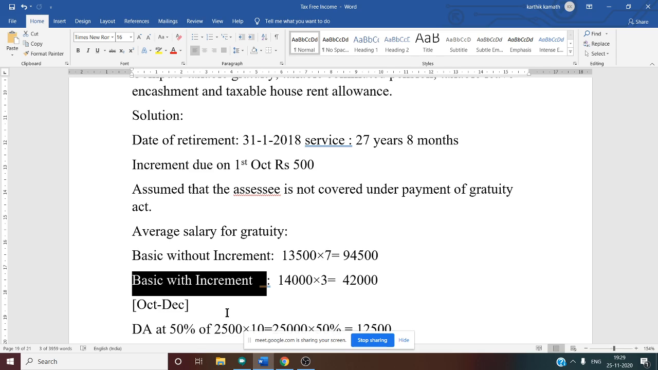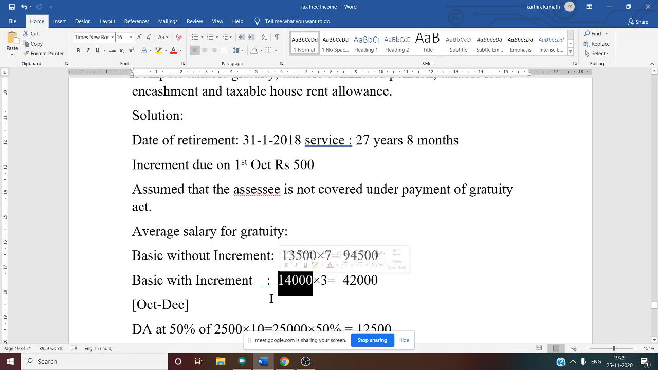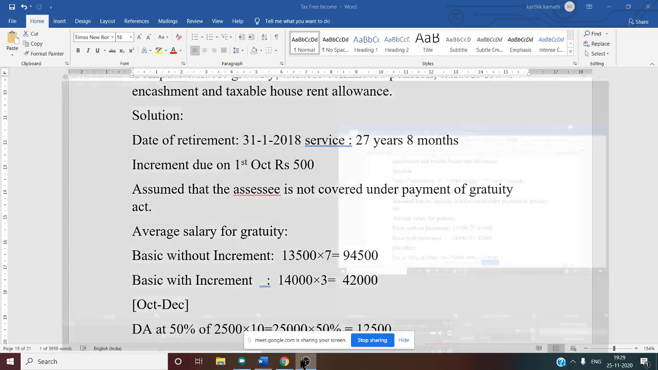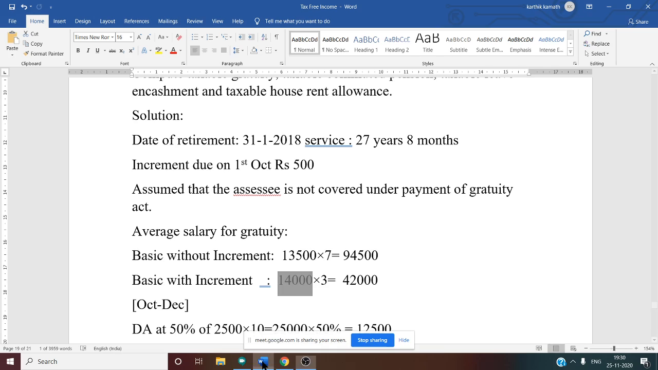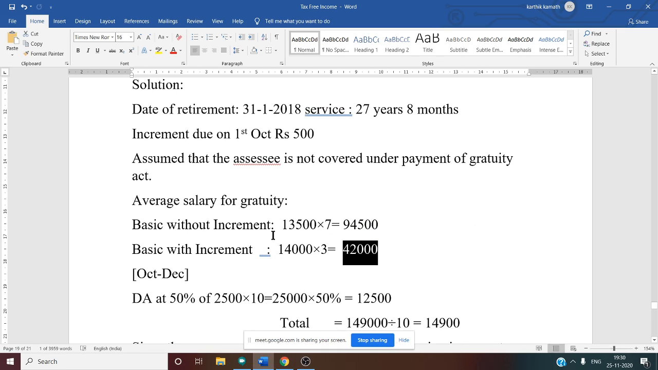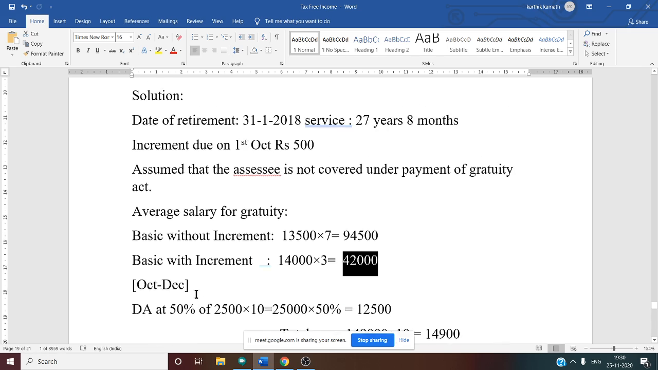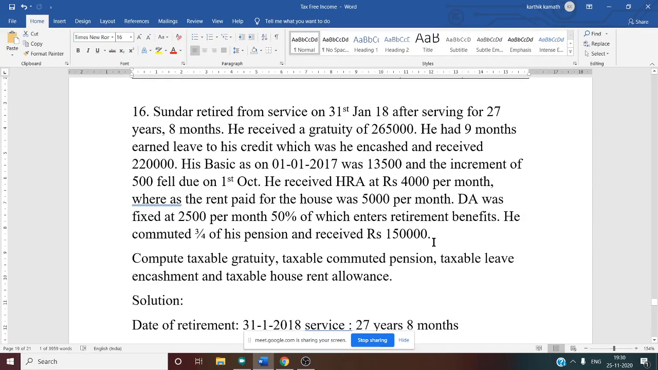That is from October to December. So now we will get 500 extra. 13,500 plus 500, so what is the amount now? 14,000. 14,000 into 3, 42,000. So now we can easily get the total salary: basic without increment plus basic with increment, but there is a DA. Now for DA, very very important.